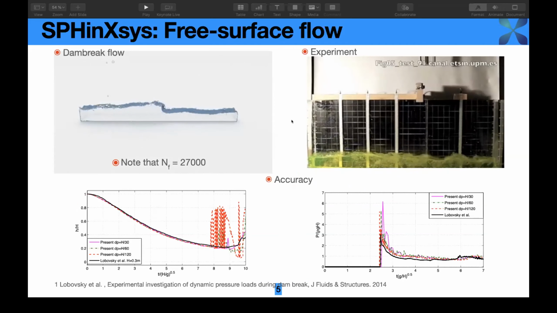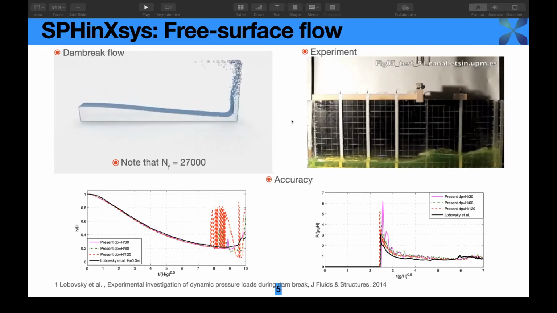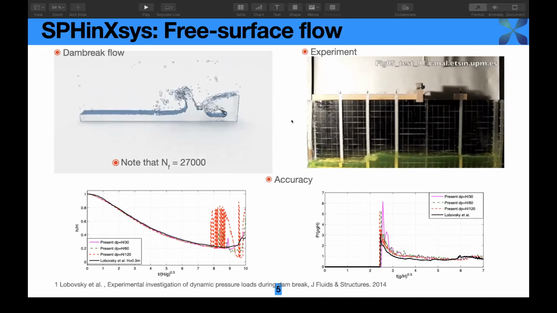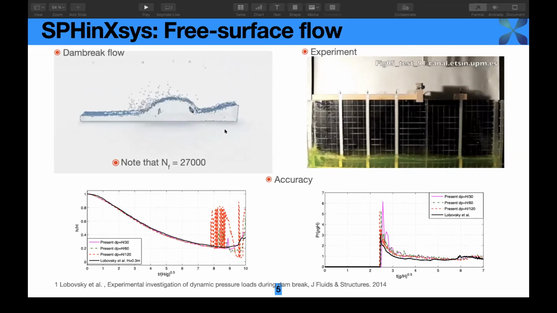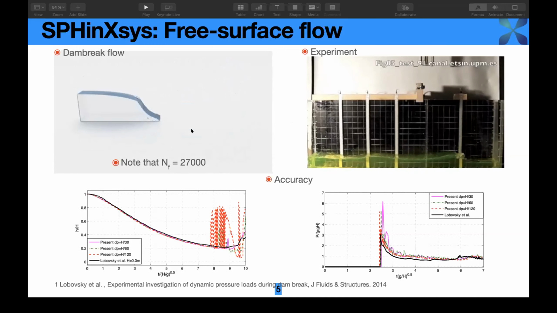the experiment. We also compare the surface elevation and the pressure profile with the experimental data. As you can see, as the resolution increases, our data have a good agreement with the experimental data. I also want to note that in this animation, a very small number of particles is used. Even with a very small number of particles, the simulation has a good fidelity.